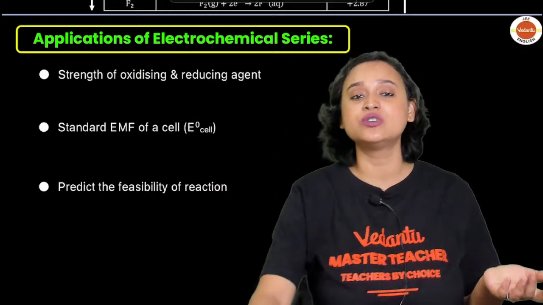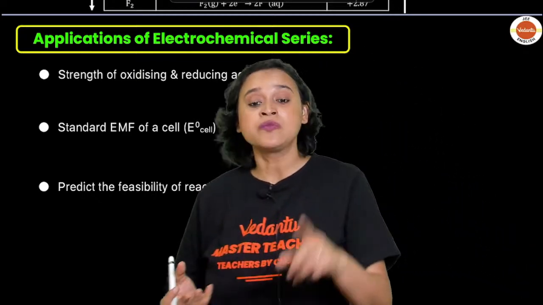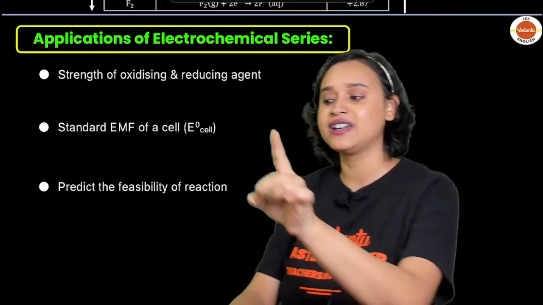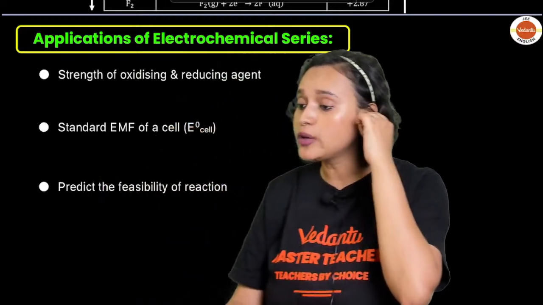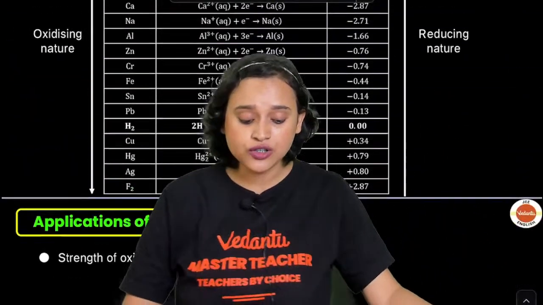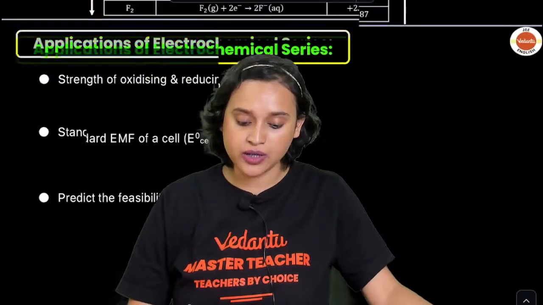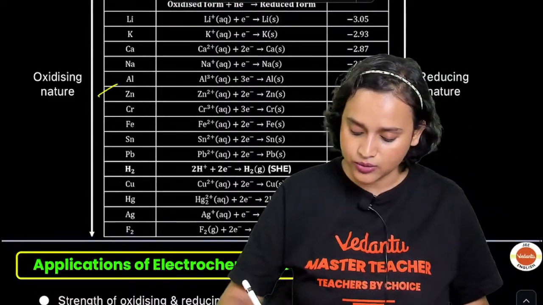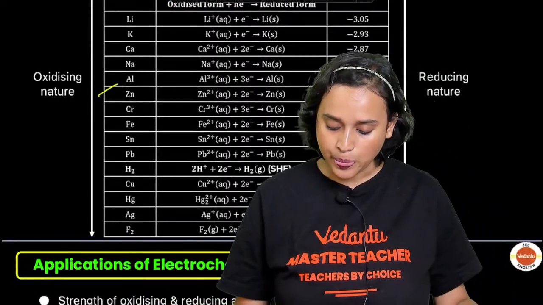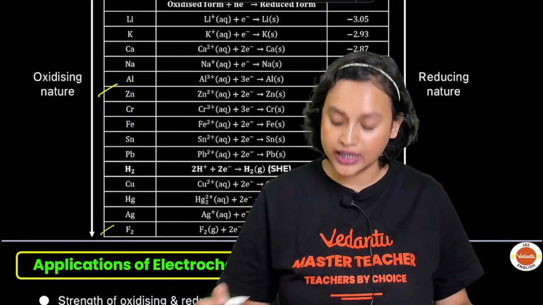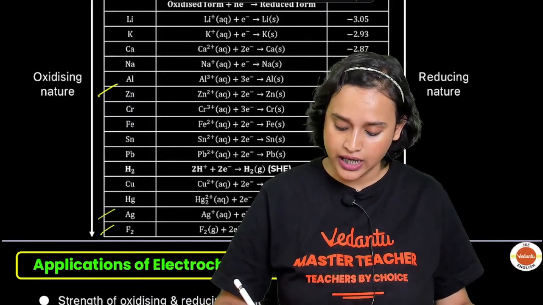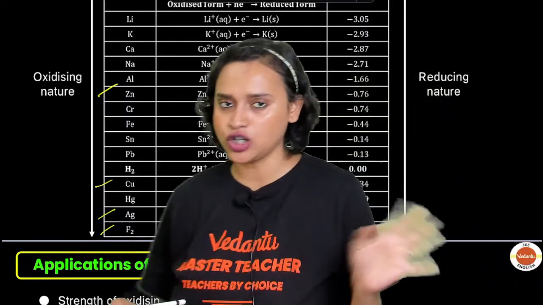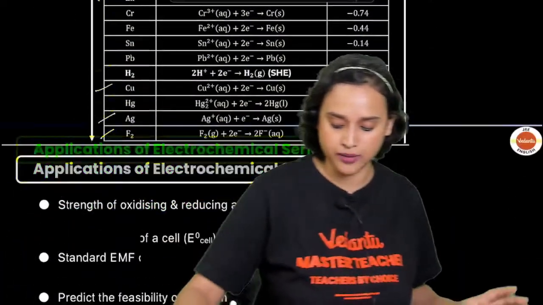Now, what are the applications of the electrochemical series? It can tell you the strength of the oxidizing and reducing agent, and we know that the strength of the oxidizing agent is proportional to standard reduction potential. Do you have to memorize? No. But you must know some of them, like zinc, which has 0.76. You must remember that fluorine is at the top. Ag, copper, these ones you must remember. Not all of them. Anyway, the values will be given to you. Don't worry about it.